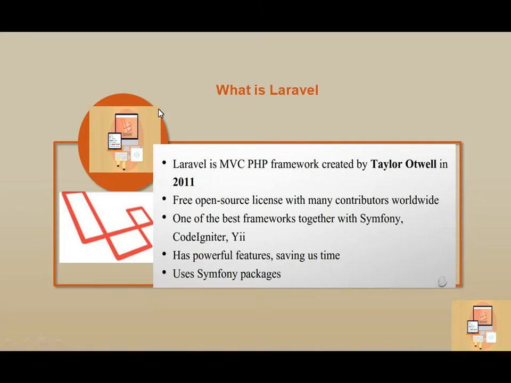Welcome to this section. Previously we discussed the IDE setup, and before that the server setup. Now we will discuss what Laravel is.